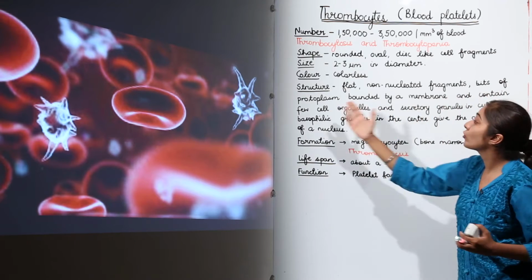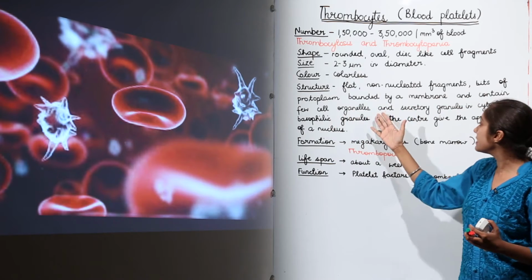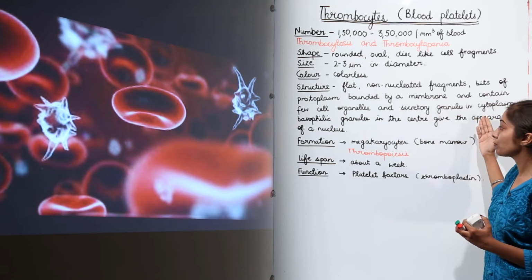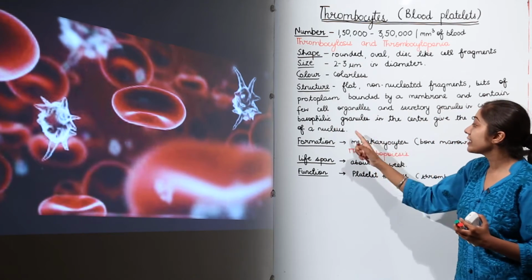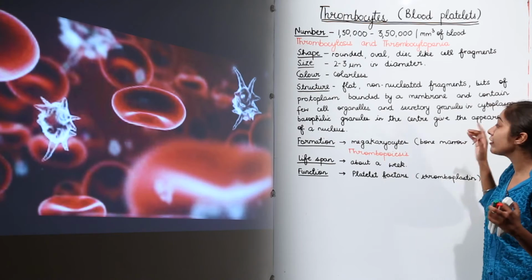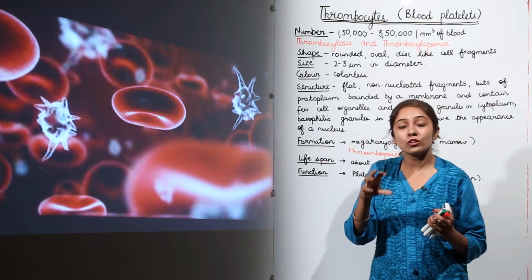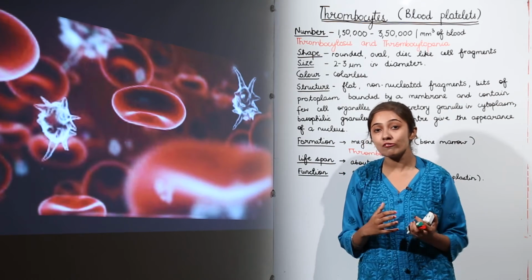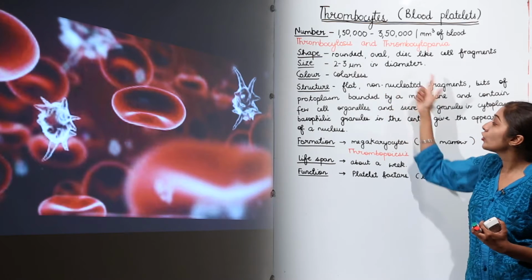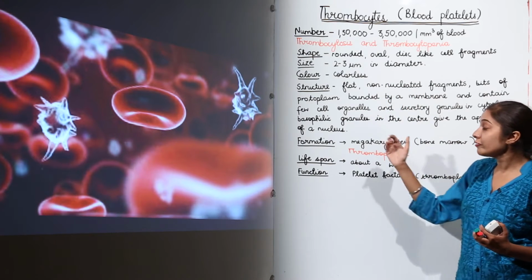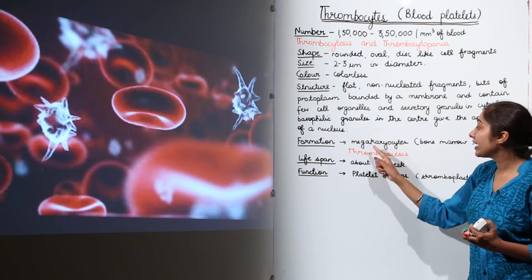They have bits of protoplasm bounded by a membrane and contain few cell organelles and secretory granules in the cytoplasm. There are basophilic granules in the center, and these give the appearance of a nucleus. So in the center, the basophilic granules give the appearance of the presence of a nucleus, but they don't have a true nucleus. They are non-nucleated.